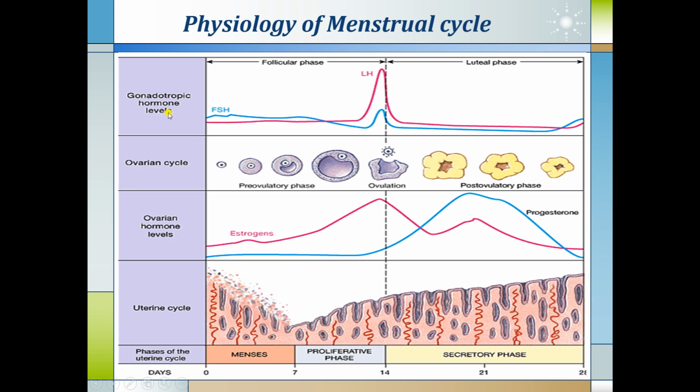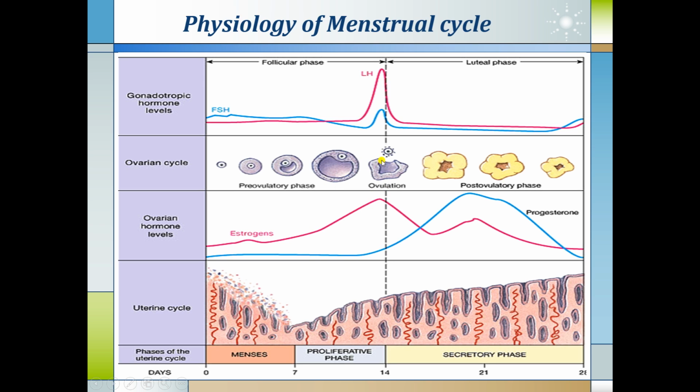In the hormonal cycle, in the pre-ovulatory phase there is FSH which gradually increases throughout the phase, helping development of the ovarian follicles, and these follicles release estrogen. The level of estrogen is highest near the time of ovulation, along with the LH surge, because the Graafian follicle releases the estrogen hormone.